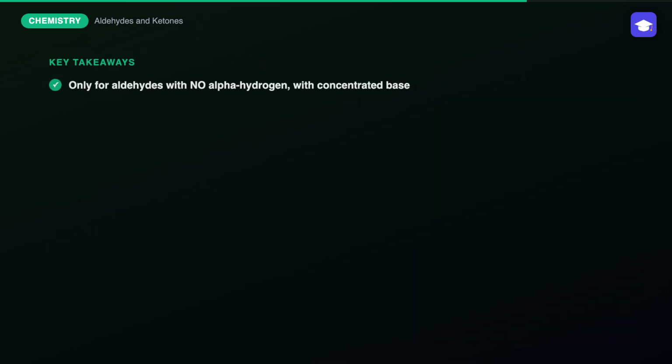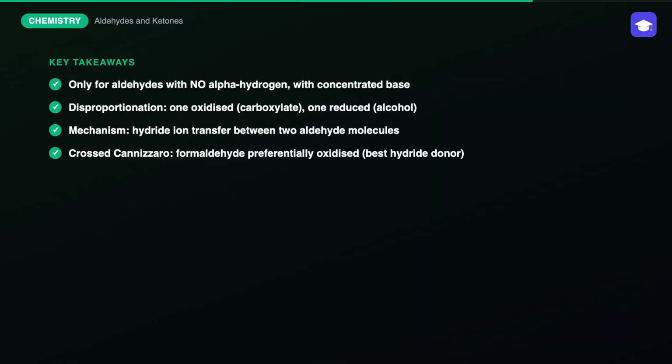Also remember, the reaction requires concentrated base; specifically, dilute base instead favors a completely different, unrelated reaction pathway for these substrates. Let's recap. The Cannizzaro reaction happens specifically to aldehydes with no alpha hydrogen, like formaldehyde and benzaldehyde. When treated with concentrated base, two molecules disproportionate: one is oxidized to a carboxylate salt, the other is reduced to a primary alcohol via a hydride transfer mechanism. In crossed Cannizzaro reactions, formaldehyde is preferentially oxidized since it's the better hydride donor, and the key exam check remains simple: no alpha hydrogen means Cannizzaro, not aldol condensation.